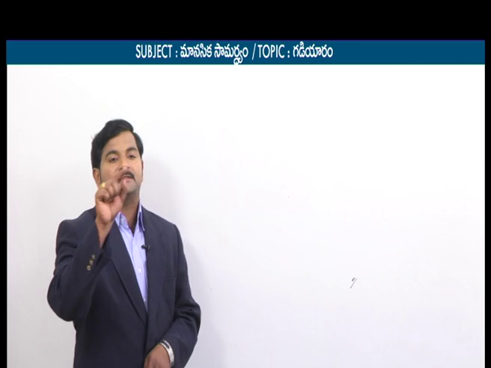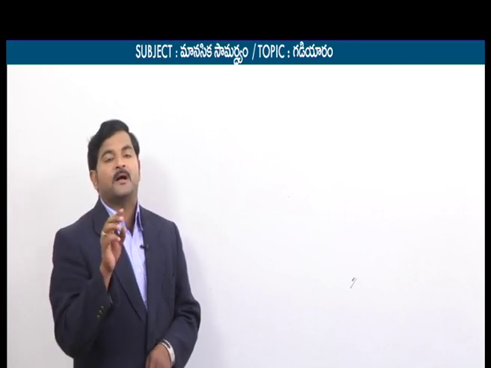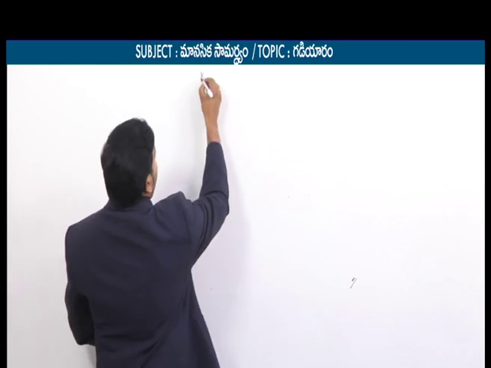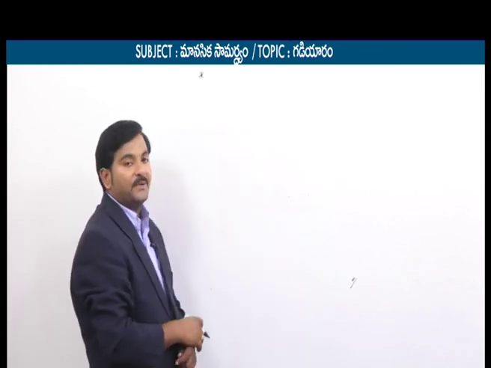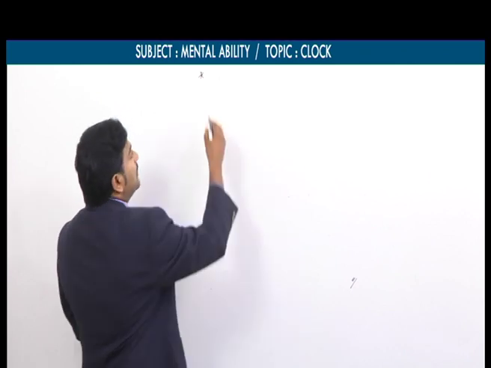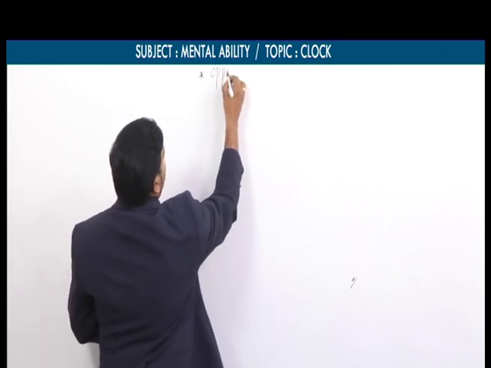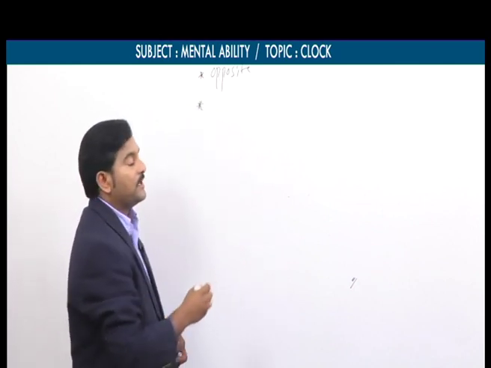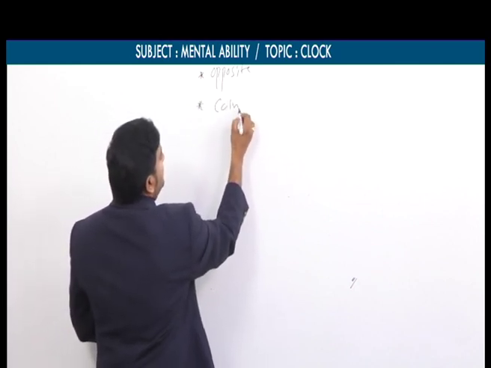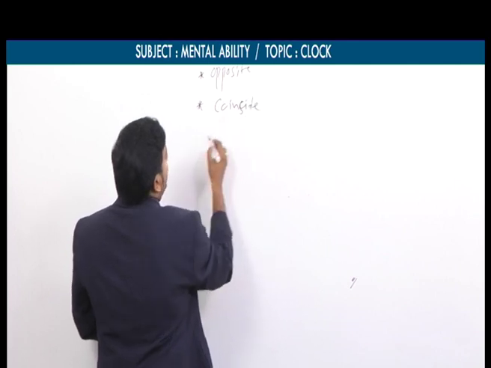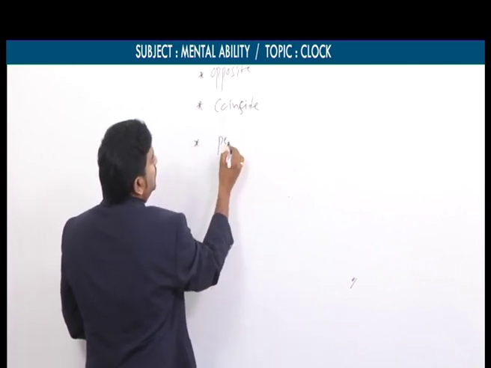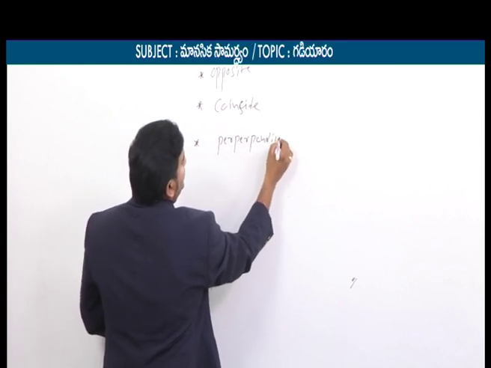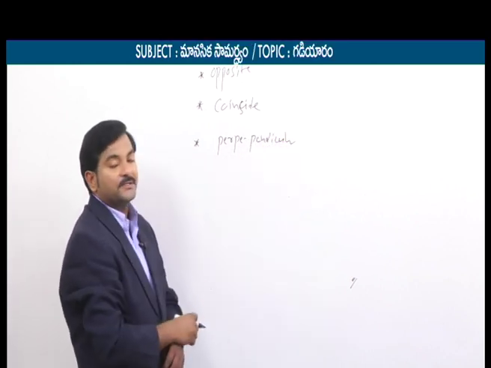When the hands are rotating in the clock, we come across the following 3 conditions. Let's say condition number 1 is that the 2 hands may be opposite to each other. The second is that the 2 hands may coincide at some other time. And the 2 hands may be perpendicular to each other. So these are the 3 conditions.